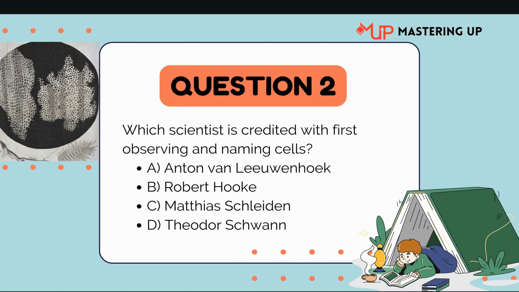Which scientist is credited with first observing and naming cells? Option A. Anton von Leeuwenhoek. Option B. Robert Hooke. Option C. Matthias Schleiden. And option D. Theodor Schwann.